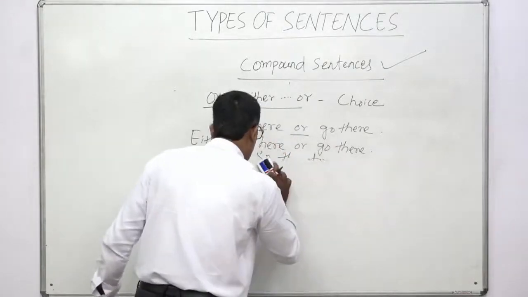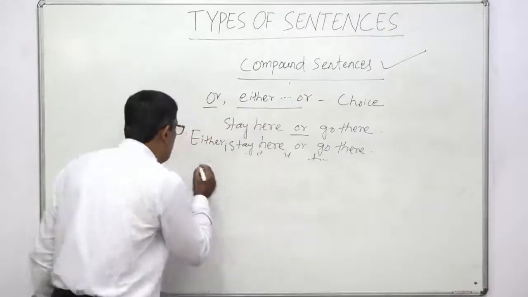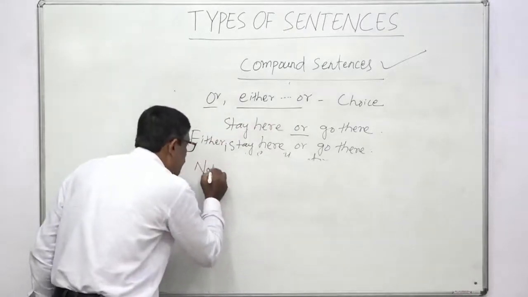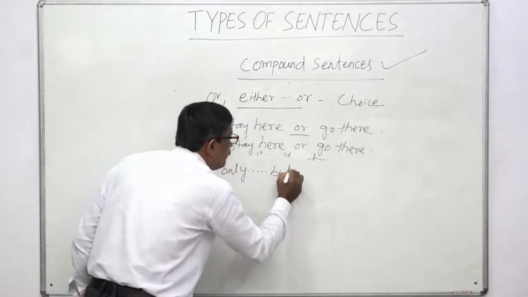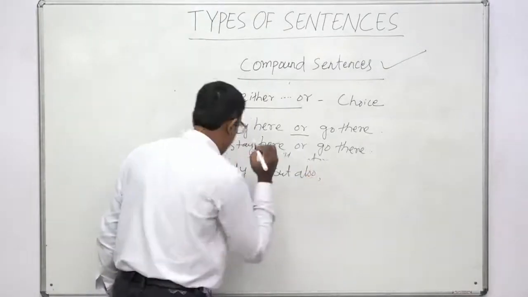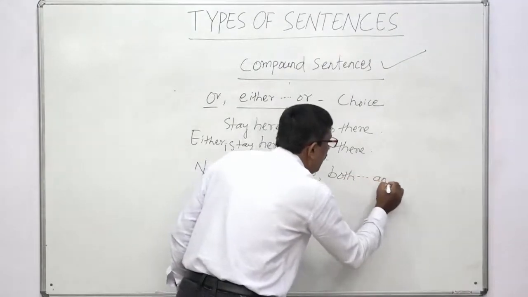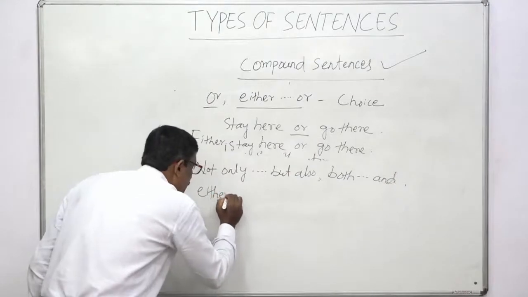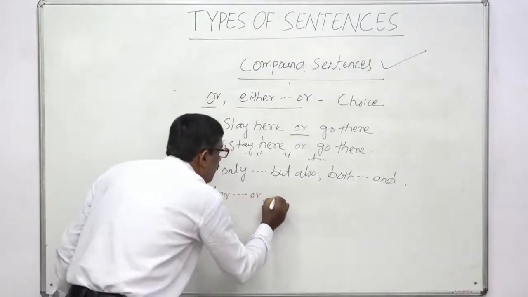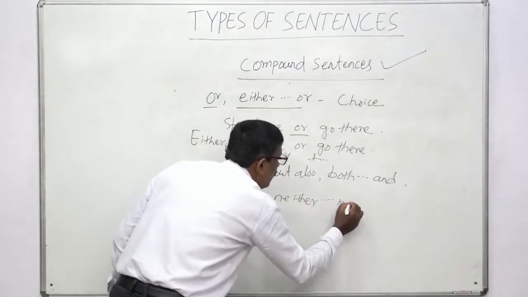Okay. What are the other conjunctions? Not only but also, both and, either or, neither nor.